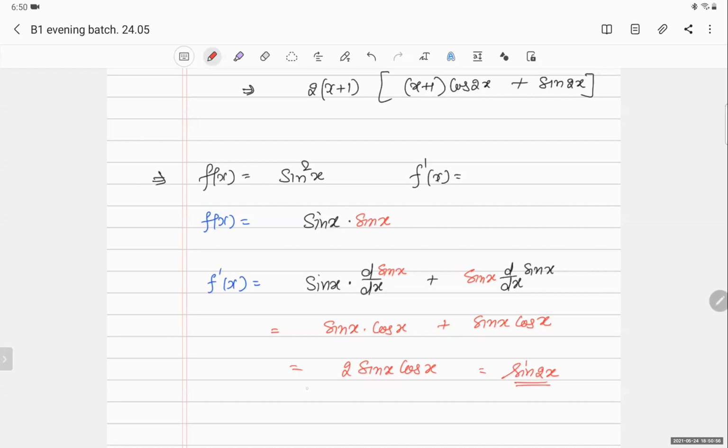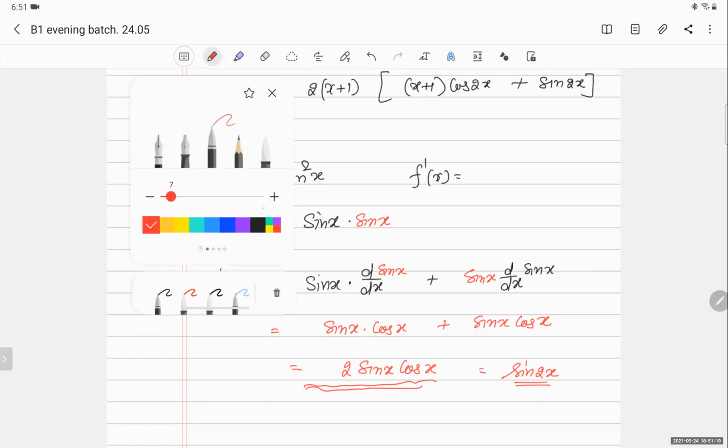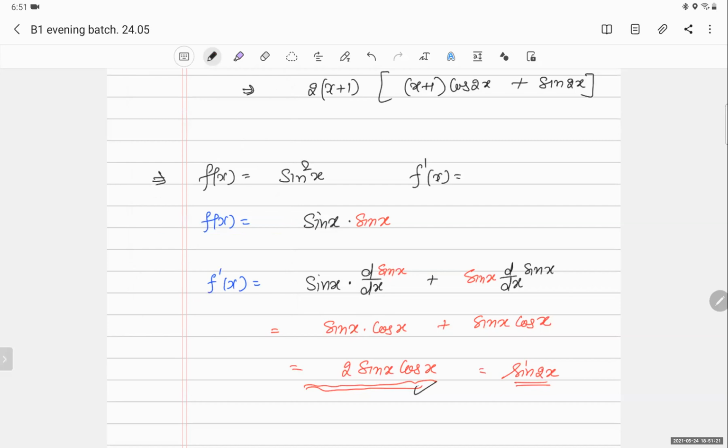Yes, you can leave it here. But if you have some other objective paper, and suppose 2 sin x cos x is not in the option and sin 2x is, then what will you do? You have to rearrange your answer in the required form of the options. And if it is a subjective paper, it's fine. You will get full marks here, because your differentiation part is done here.